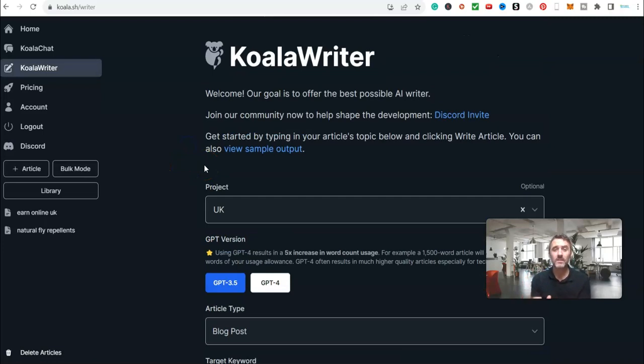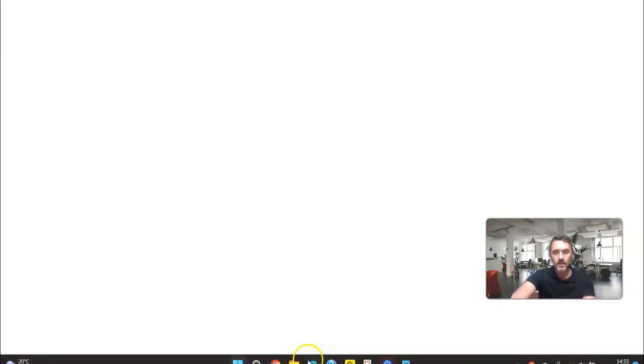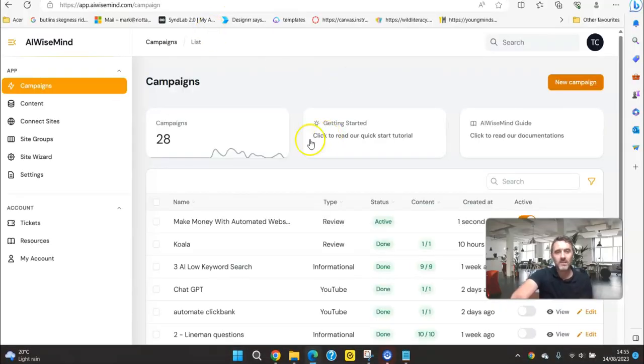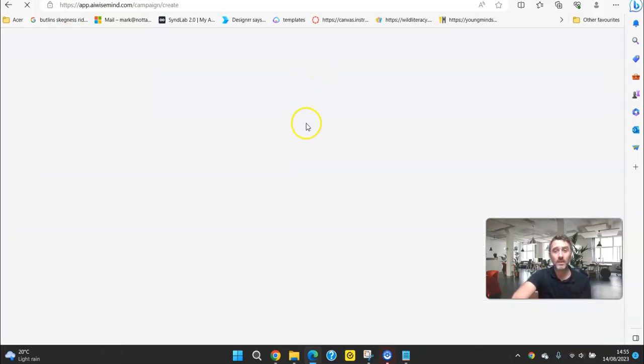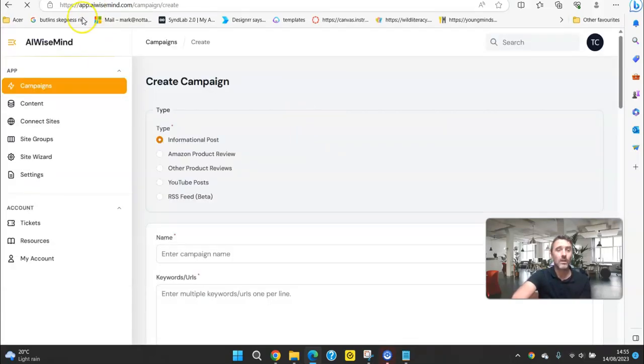Now, there is another piece of software that you can use. And again, I use this other piece of software. So if I come over here, let's go into here. Now you can see inside of this one, this is a different piece of software called AI WiseMind. It works in a very similar fashion. The only difference that I'm finding at this moment in time from trialing and testing these things is that AI WiseMind gives us more options.